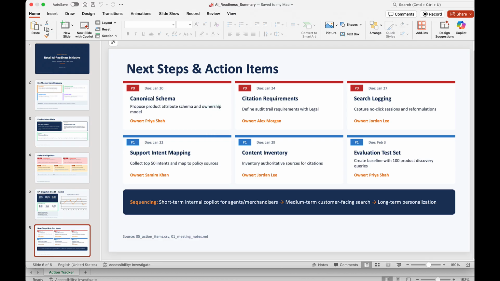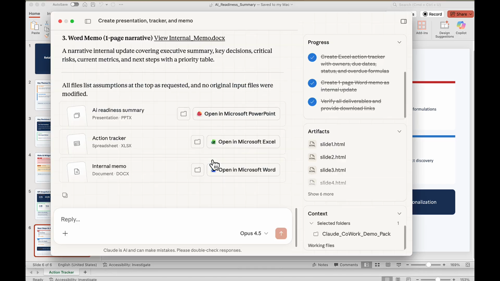So if you ask me, my first impression is that the value is not that it can write, right? I mean, probably you might be using Copilot and then you might be thinking, yep, Copilot can do this for me as well. The value is in the end-to-end workflow, right?